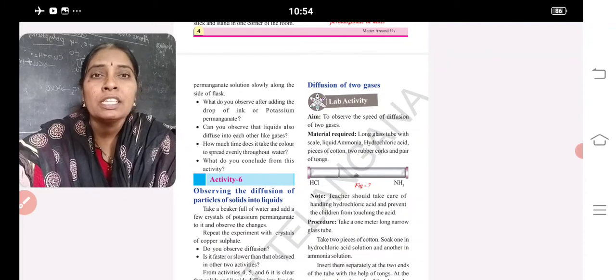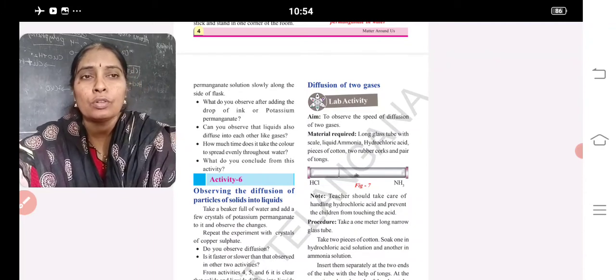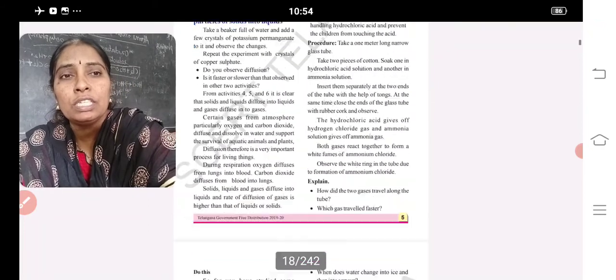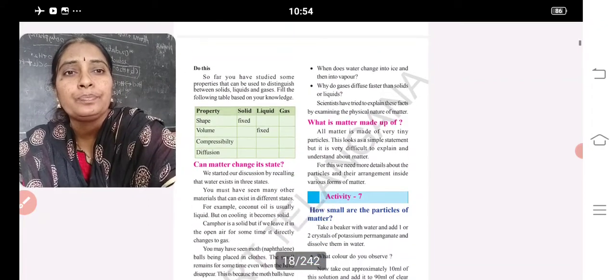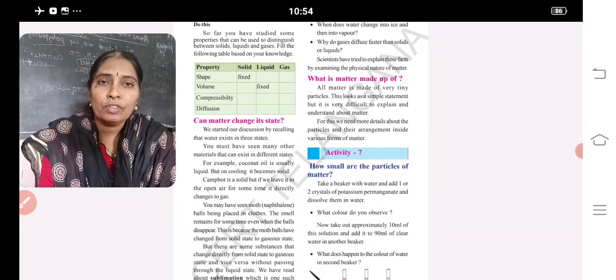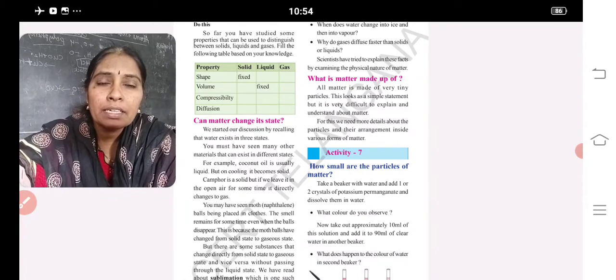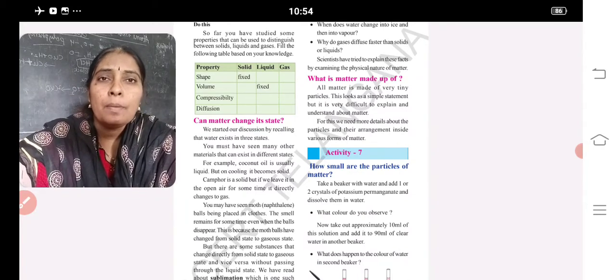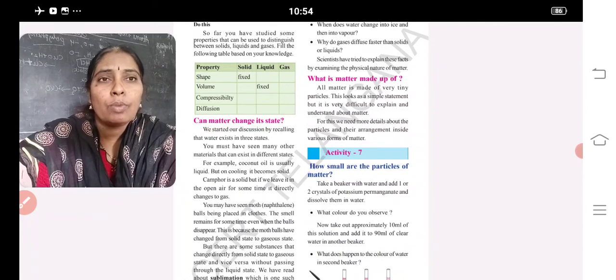This shows the speed of diffusion among two gases. This activity is also important. Next, can we change one state of matter into another state? Yes. How? By increasing the temperature or by lowering the temperature. Pressure and temperature are the factors which affect the change of one state of a substance into another.